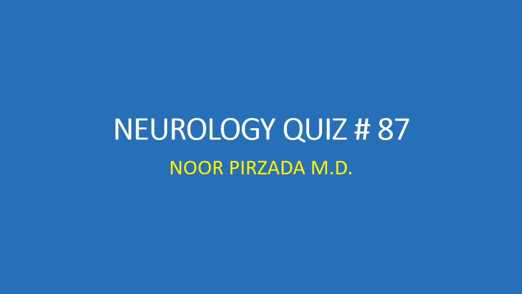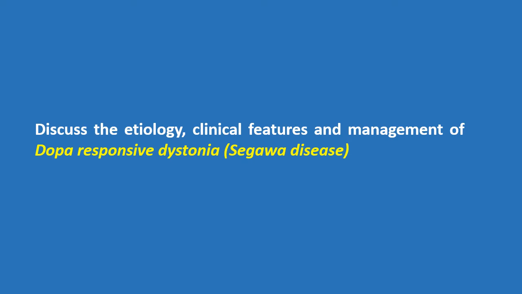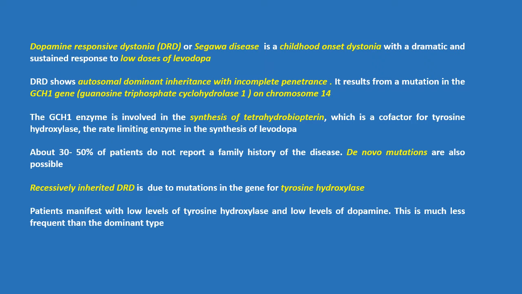Neurology Quiz number 87. Discuss the etiology, clinical features, and management of dopa-responsive dystonia or Segawa disease. Dopa-responsive dystonia or Segawa disease is a childhood-onset dystonia with a dramatic and sustained response to low doses of levodopa. It shows autosomal dominant inheritance with incomplete penetrance.